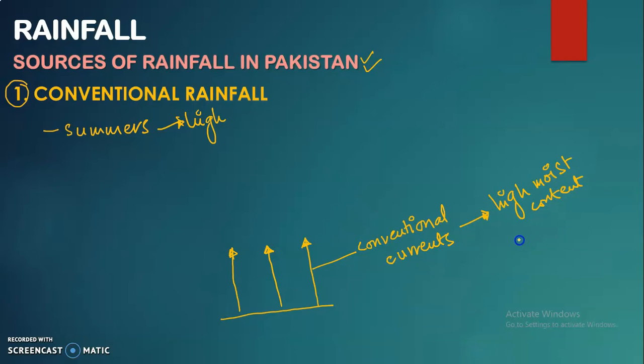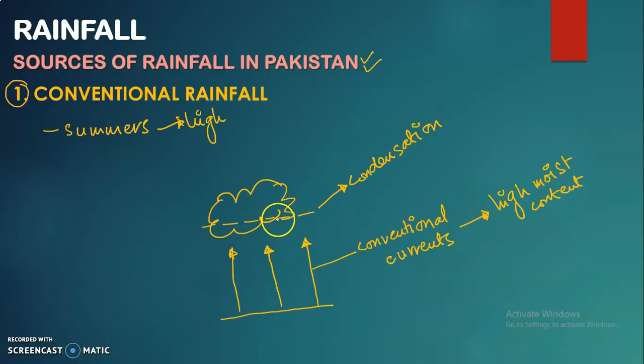Now when this warm air rises to the higher layer of the atmosphere where the temperature is low, at that place another process occurs which is called condensation. Condensation means the formation of clouds.